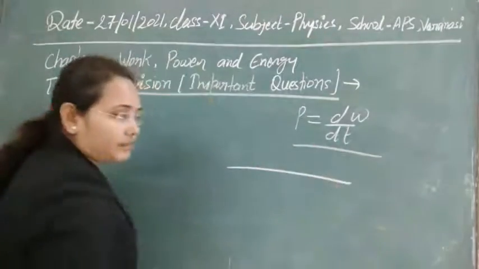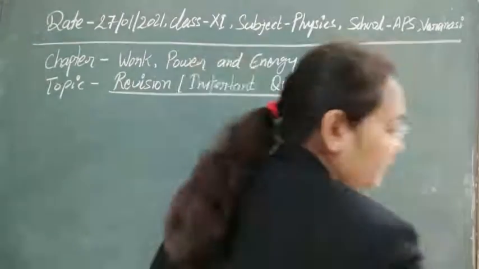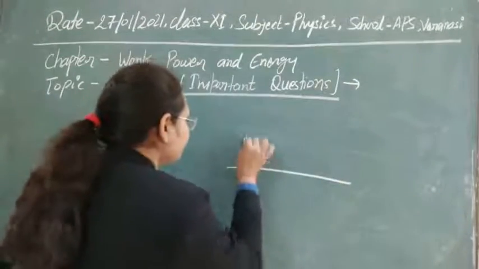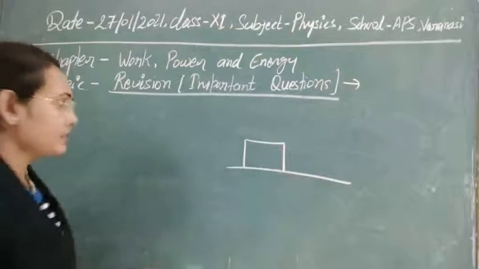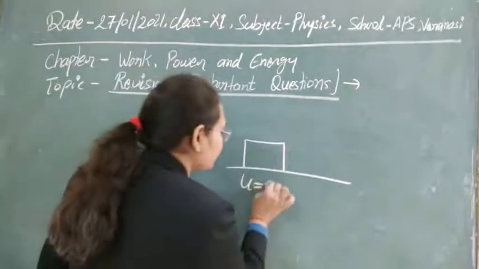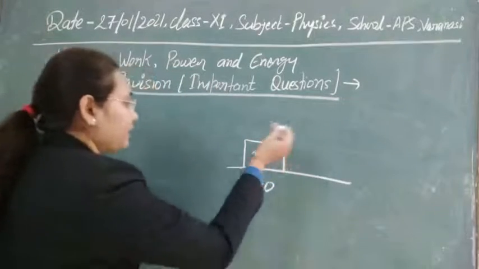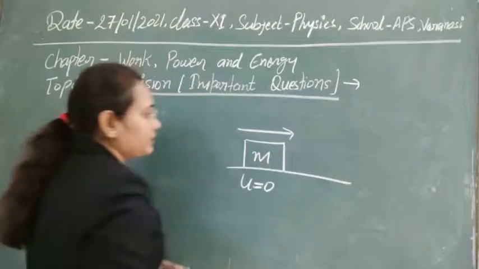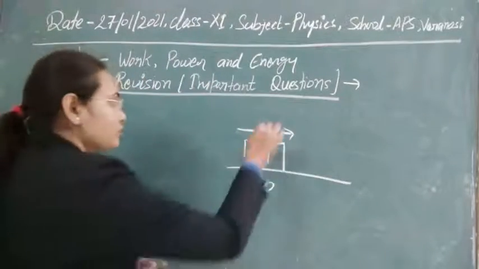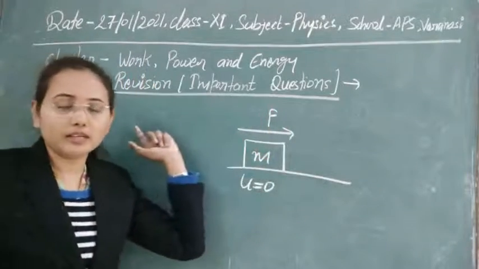Suppose we have a body of mass m that is at rest, starting on this horizontal surface, so its initial velocity is equal to 0 and its mass is m. Now we apply some force on it to make a displacement in this body. Suppose a uniform force F, about which I am talking here.